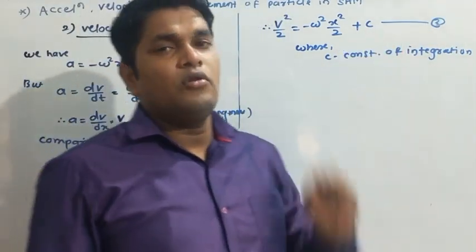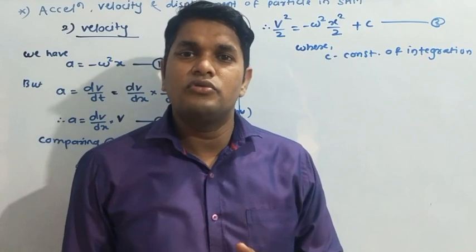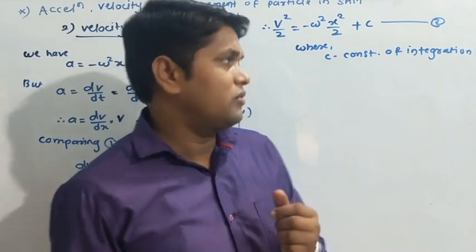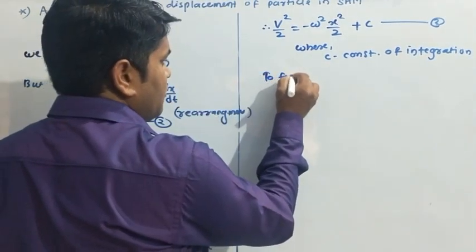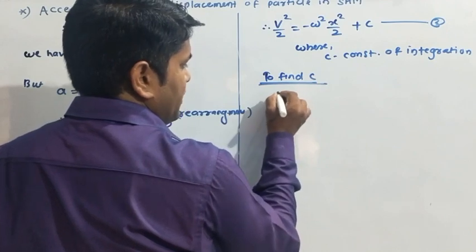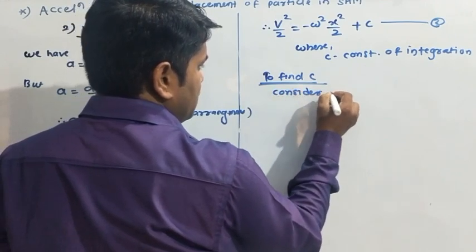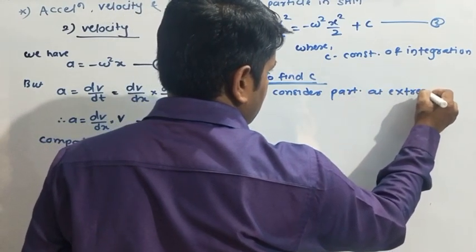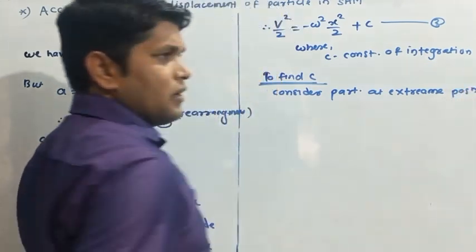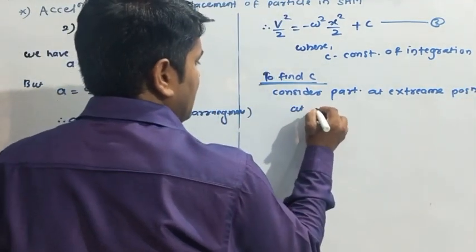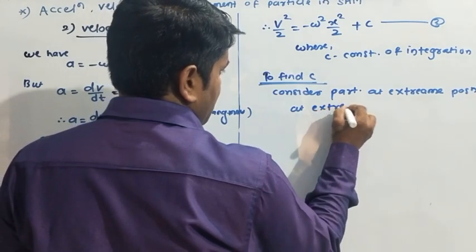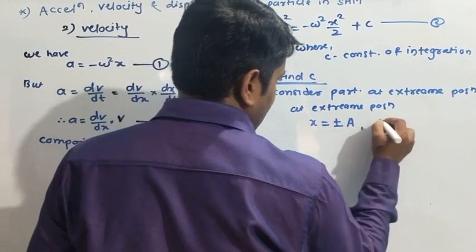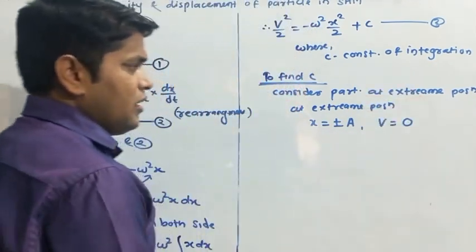Now we have to find that constant. To find that constant we use the extreme condition, that is, we consider the particle at the extreme position. To find c, consider the particle at the extreme position. We know that at the extreme position, what is x? x is equal to plus minus a, and what is its velocity? 0.